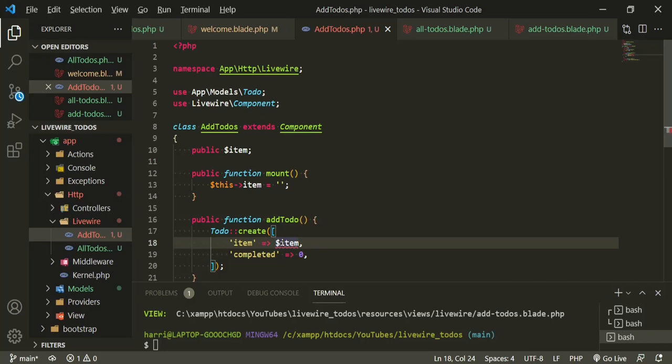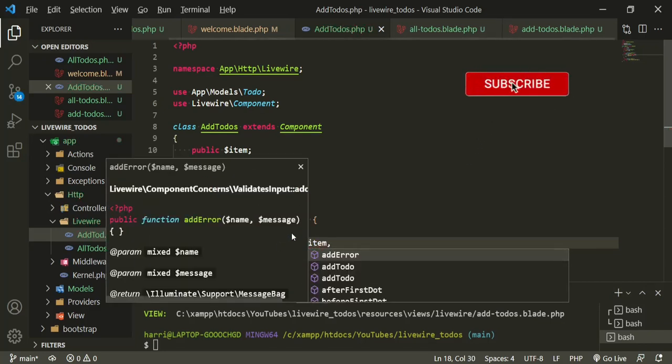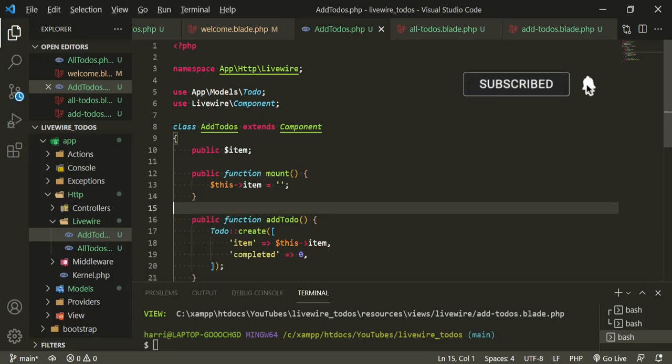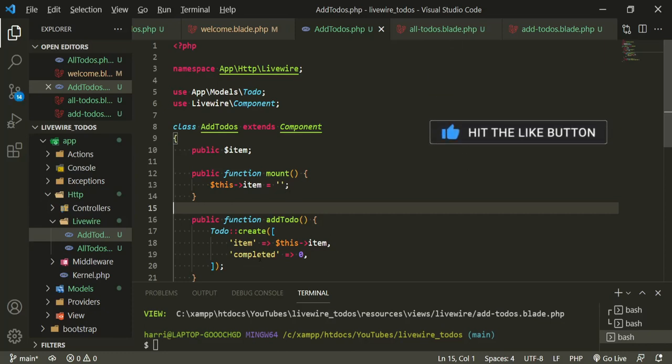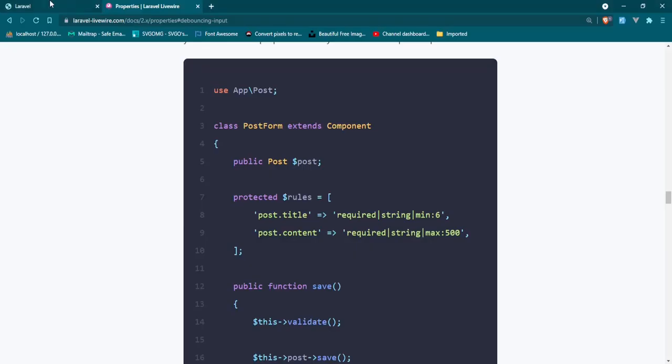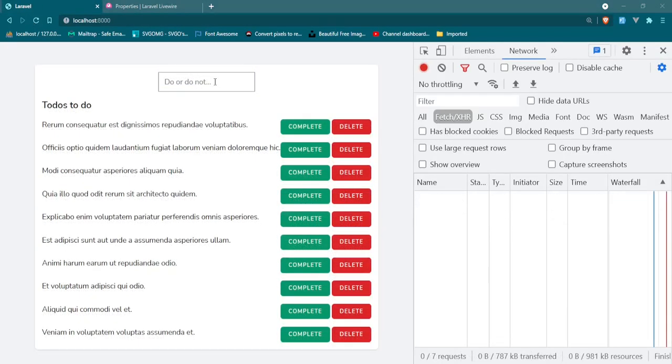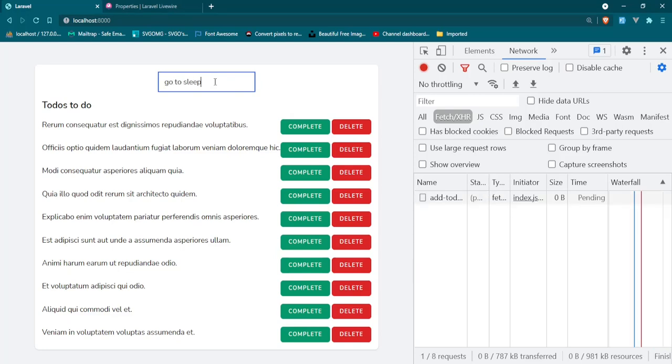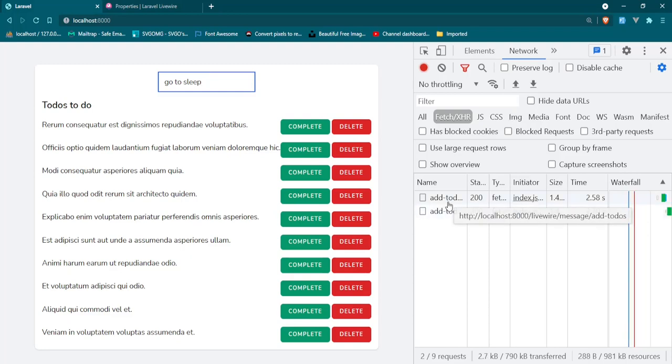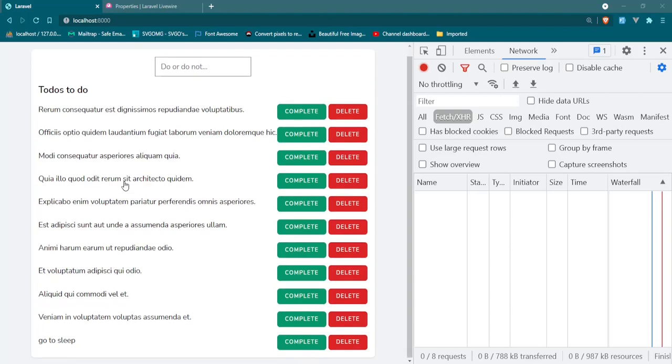This should probably be this item, because don't forget, we are now wired. We have a v-model, so anything that we type into that should theoretically be what gets created. Let's give that a try and see. Go back, refresh, and then we'll go ahead and try to type in go to sleep, enter. Okay, as you can see, we get two calls. So one is to set it and one is to send it. We don't have any errors, but if we refresh the page, we see that now that to-do that we just created is now in our list.